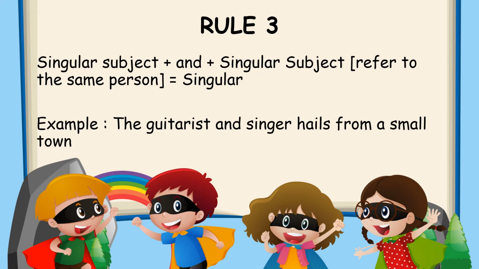Rule number 3. Singular subject plus and plus singular subject. And if both the subjects are referring to the same person, then the whole thing is singular. For example, the guitarist and singer. Now the guitarist, singer, both are about the same person. So the whole thing will be singular. And according to the rule, hails. The guitarist and singer hails from a small town.